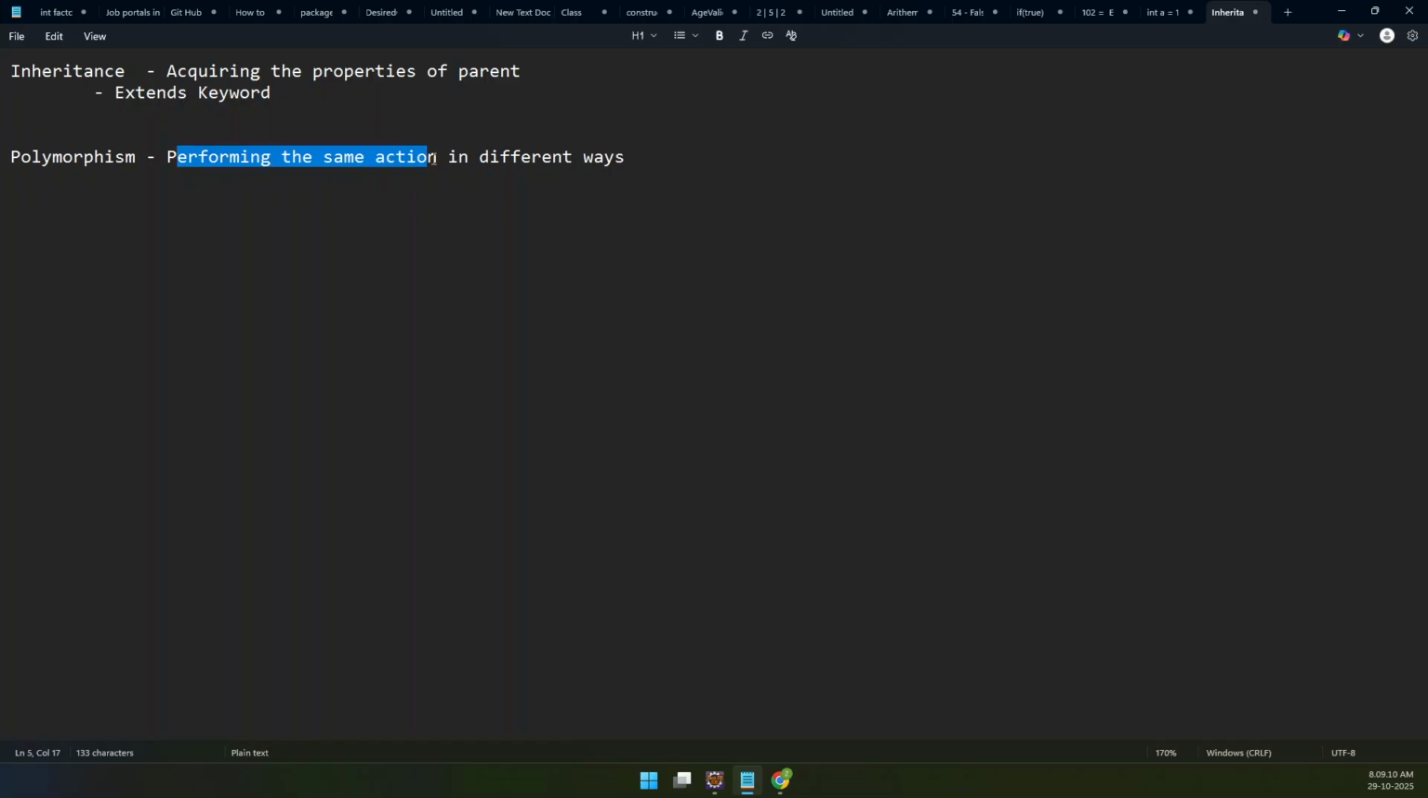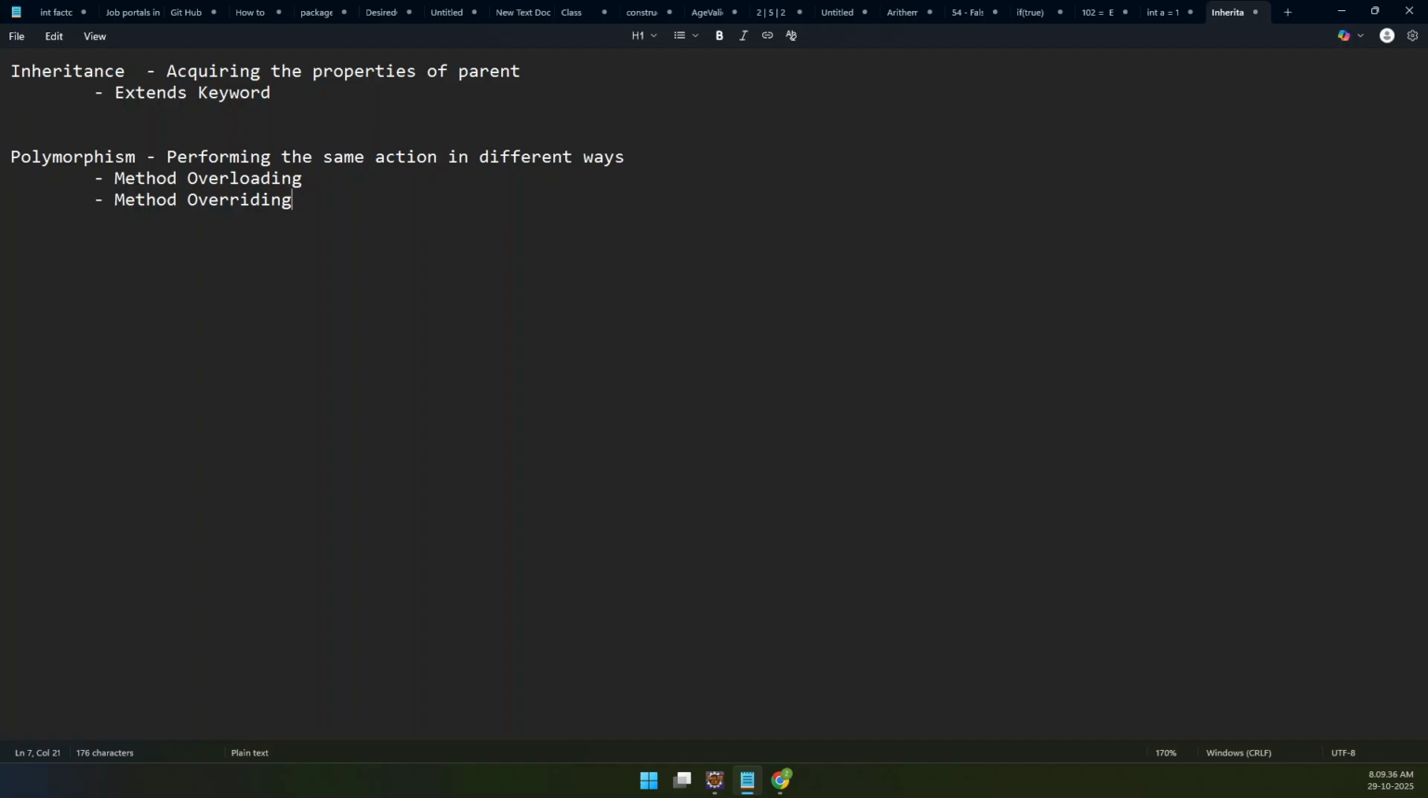Polymorphism is nothing but performing the same action in different ways. And how can you achieve polymorphism in Java? This is a simple thing. Just tell them that we can achieve it in two ways: one is by method overloading and the other is by method overriding.